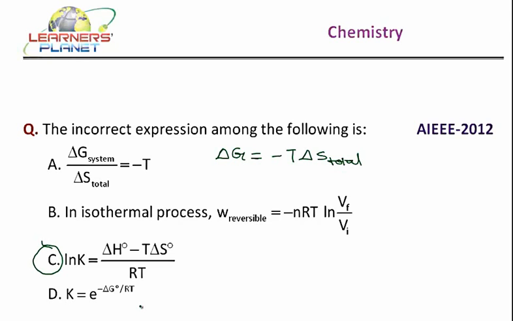And this is of course right. Delta G is equal to minus of RT log natural K. That can be written in exponential form like this. So, what is the correct option here? It's C.